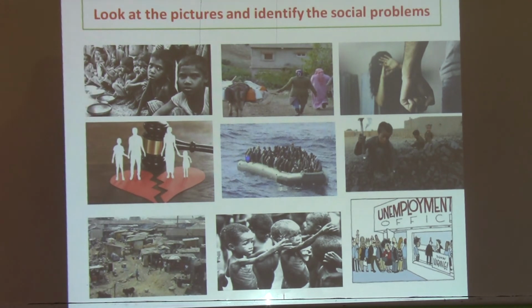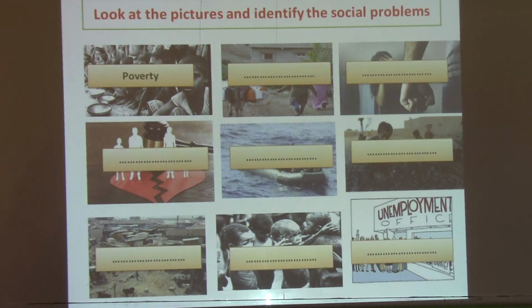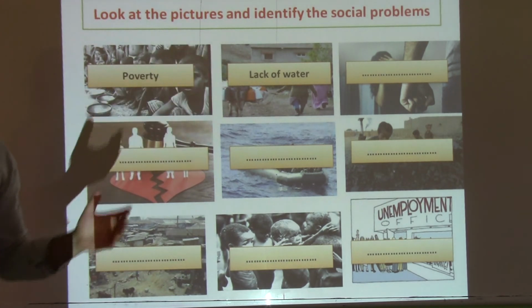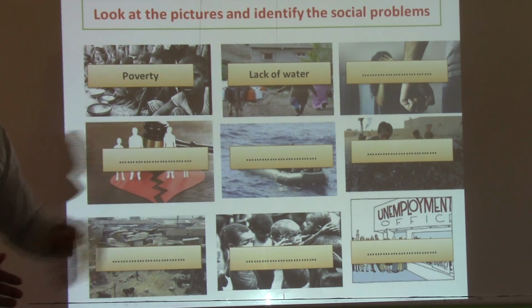Okay, so let's start with the first one here. So look at this picture here. So we have got some kids. Okay, what social problem do you think it represents? Okay, so the first one here, we are talking about poverty. Okay, poverty is a social problem. The next one here we are talking about lack of water. So especially here in many rural areas, people don't have water. Here we are talking about drinkable water.